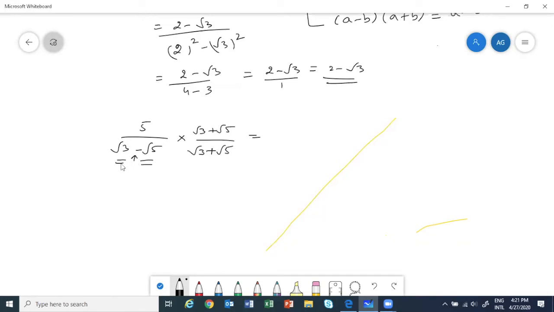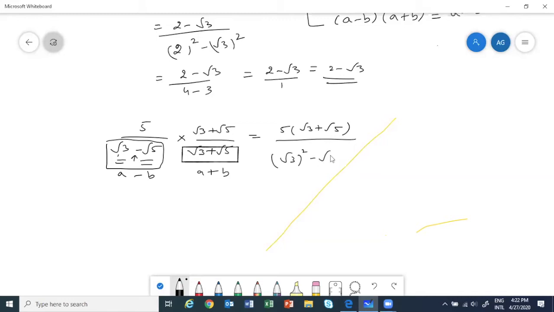And why we are doing this, I made you understand: so that we can use the a plus b into a minus b property. Always, because this is now a minus b, a plus b type. Clear? So we will have 5 into root 3 plus root 5 whole divided by root 3 whole square minus root 5 whole square.